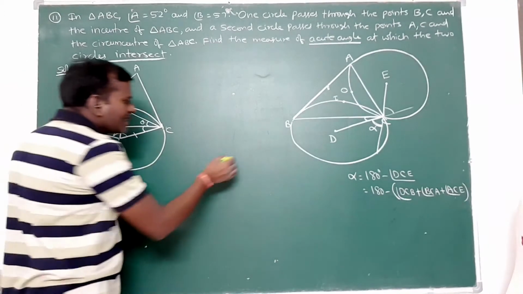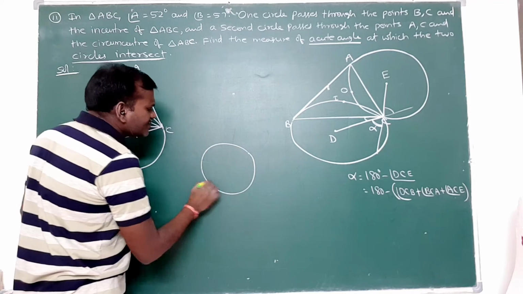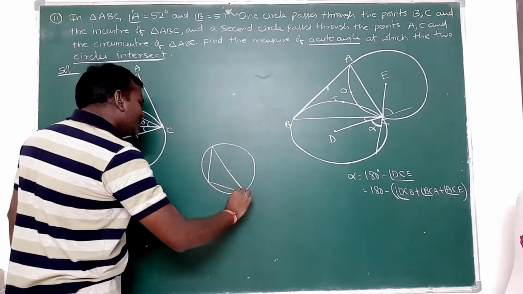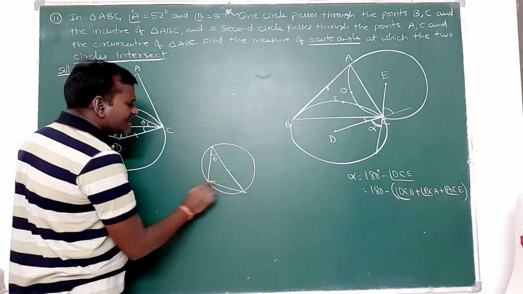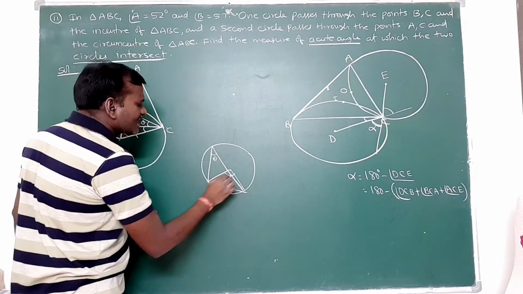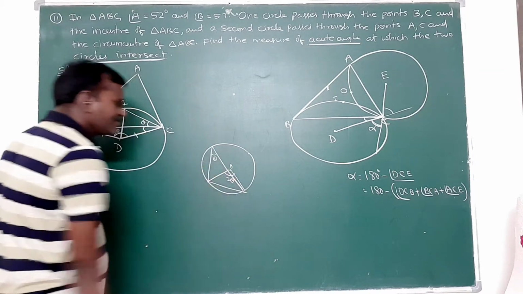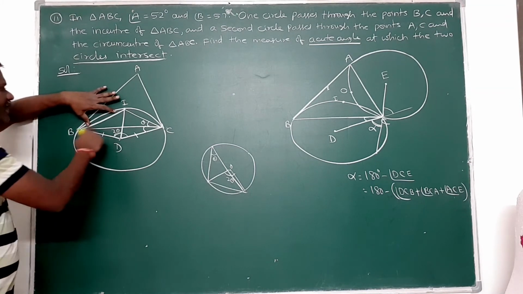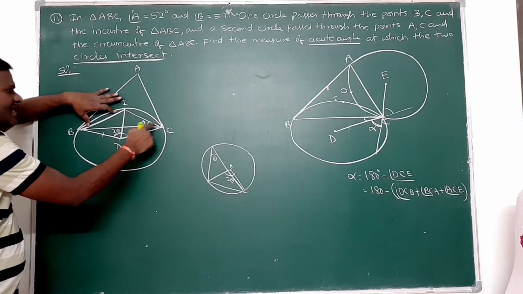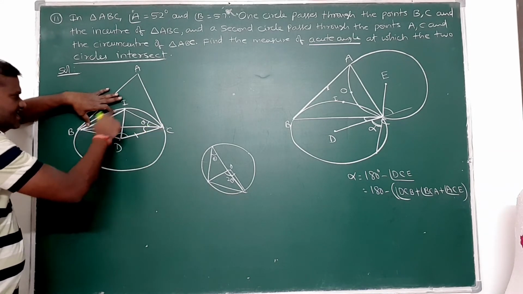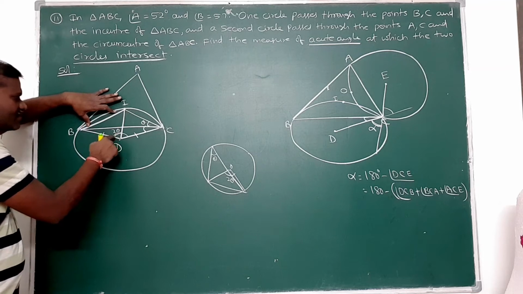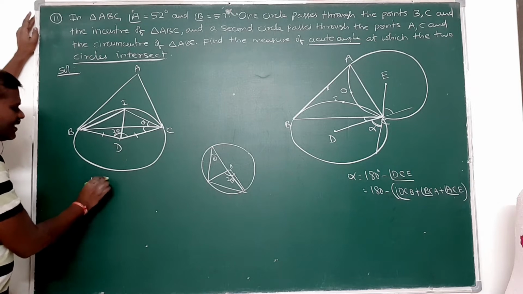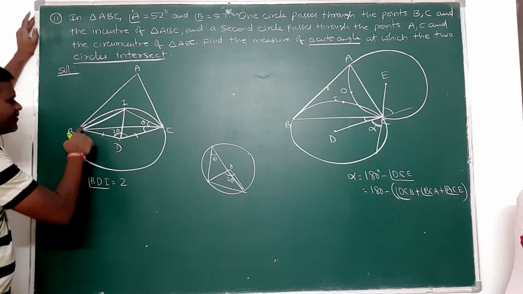So one circle property I am telling here: take any chord. Suppose this is the center here. Suppose this chord makes an angle of theta at the circumference, then this chord makes 2 theta at the center. By using that property, here I am taking BI as a chord. Then BCI, BI makes an angle of theta at the circumference C. So this chord BI makes an angle of 2 theta at D. That means we have angle BDI is equal to 2 times of BCI. Am I right?